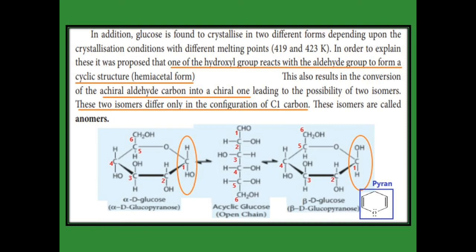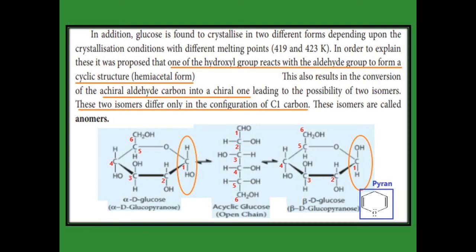Now we are going to see how the open structure changes into a cyclic structure. The fifth carbon has a hydroxyl group. That fifth carbon hydroxyl group reacts with the aldehyde group present on the first carbon, so the aldehyde carbon now becomes a chiral one.